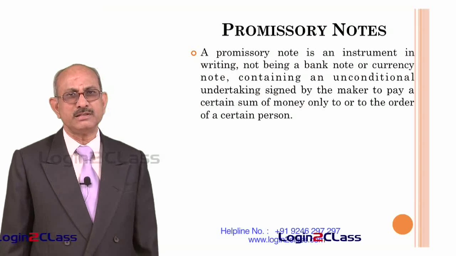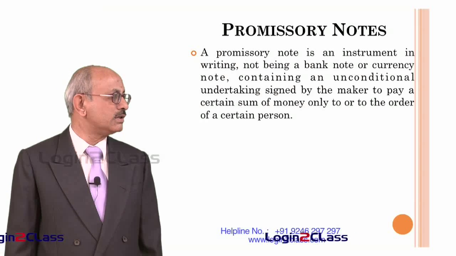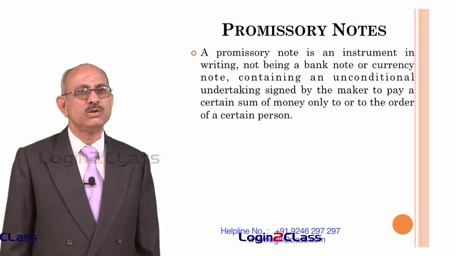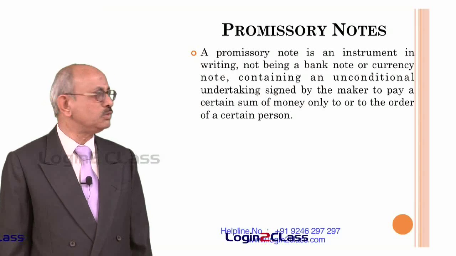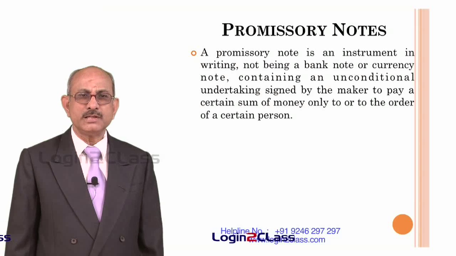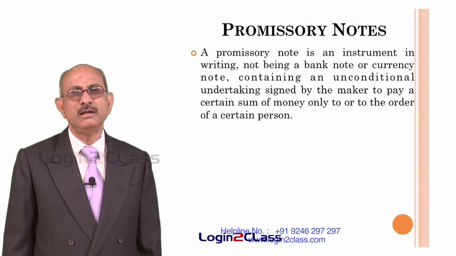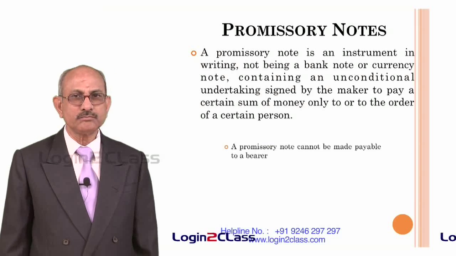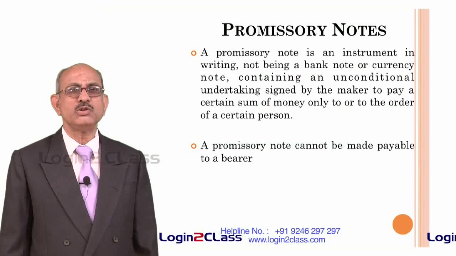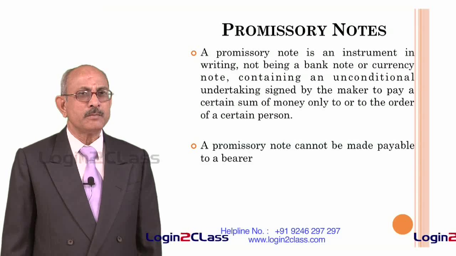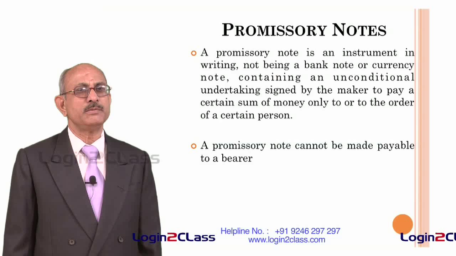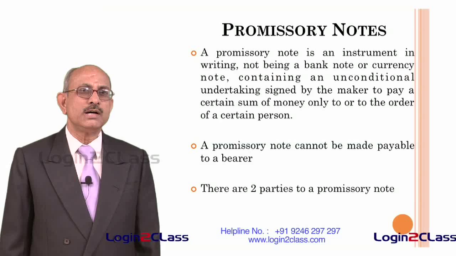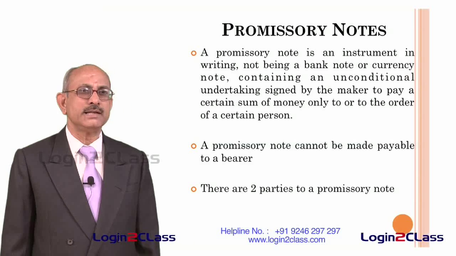Here also the sum of money is certain, to or to the order of a certain person. That means the money becomes payable to somebody else or to the order of that somebody. So, both the person who is making the promissory note and the person to whom it is payable are certain persons, and it is also a certain sum of money. A promissory note cannot be made payable to a bearer. Unlike in the case of a bill of exchange, a promissory note is always payable to the person or to his order. So, there are two parties in the case of a promissory note.